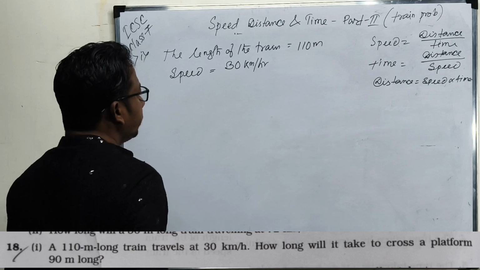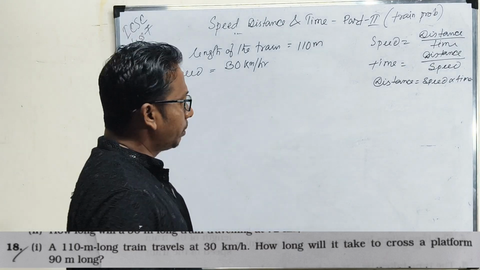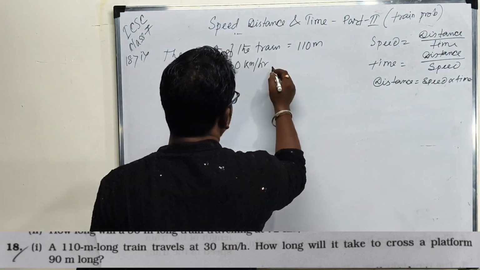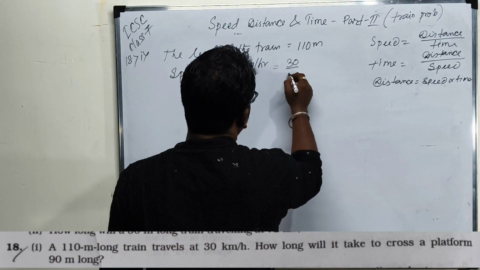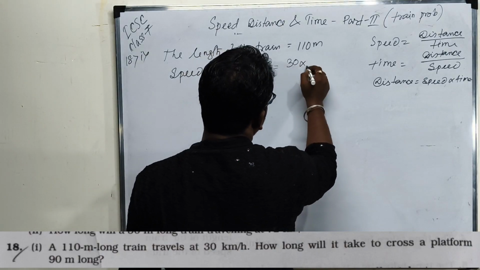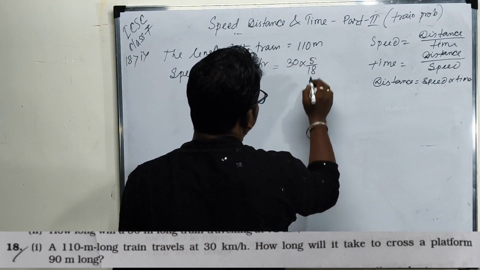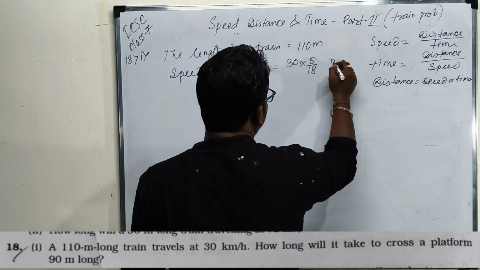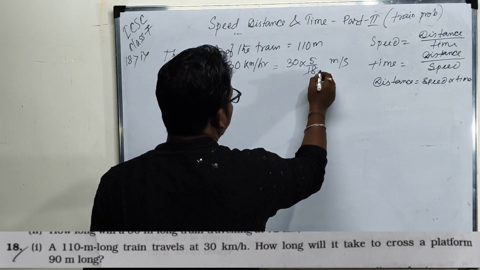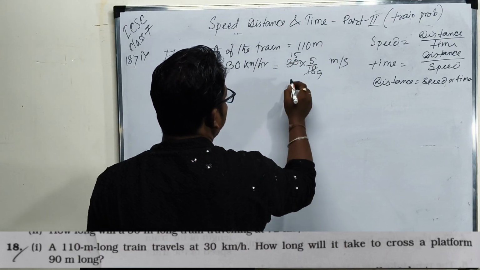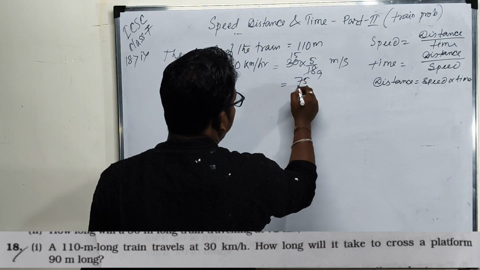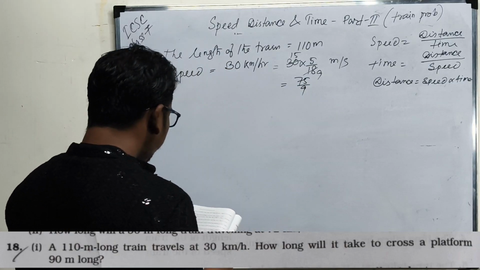Now here meter is given and here kilometer is given, so simply convert into meter per second. That is 30 into 5 by 18. If you multiply by 5 by 18, it converts into meter per second. 2 9s are 18, 2 15s are 30, that is 75 by 9.